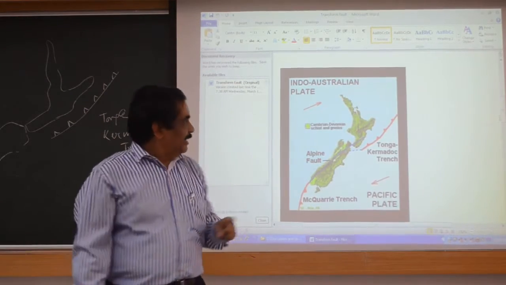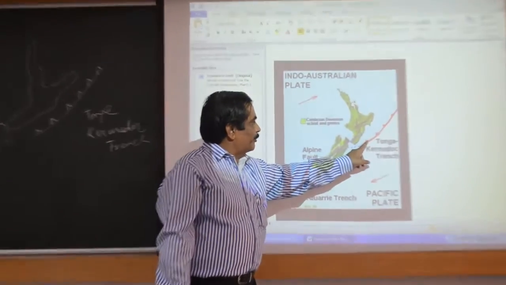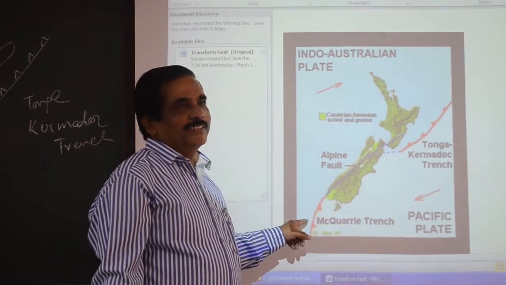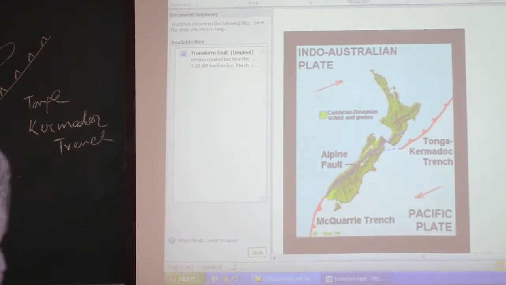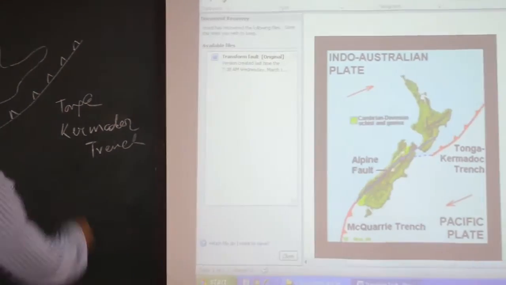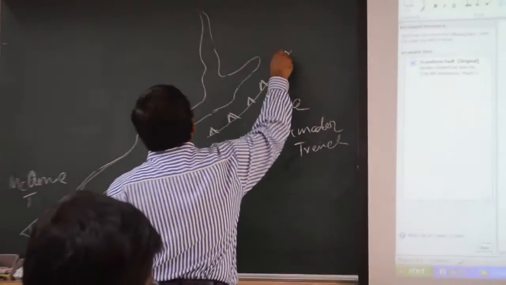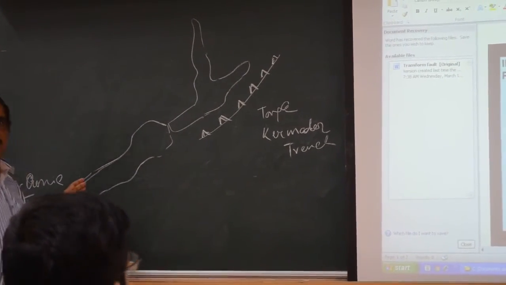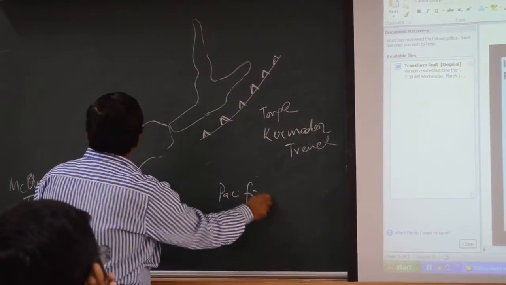Can you tell me, this subduction zone is a continuous one. This is subducting which way? Towards north. This is subducting to south. Why is it happening? Are you able to see this? They are subducting in different ways. This is subducting this side, this is subducting this side. Opposite way. This is your Pacific plate.